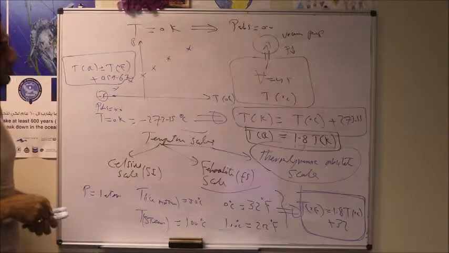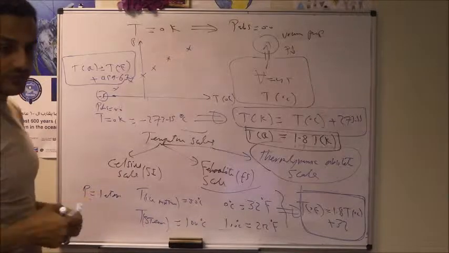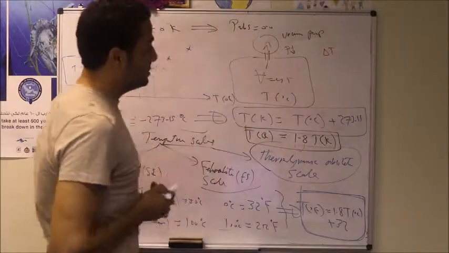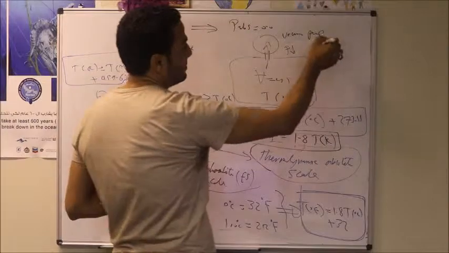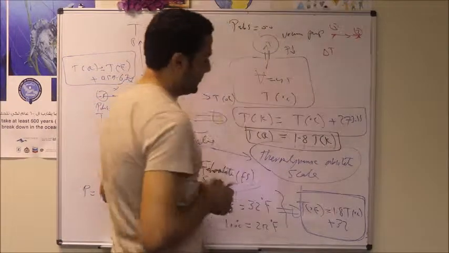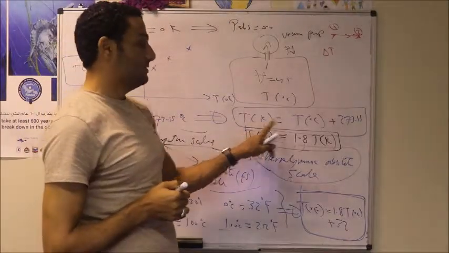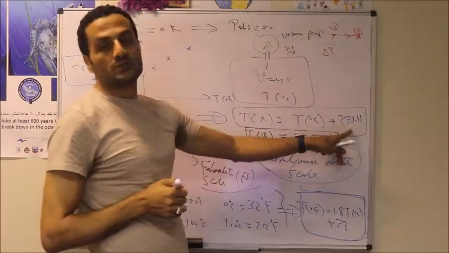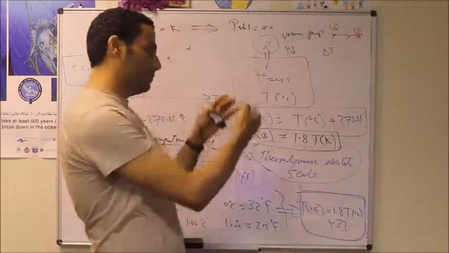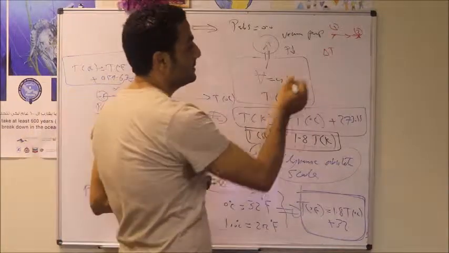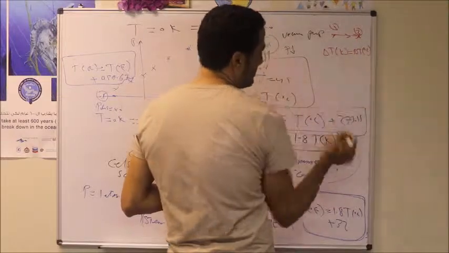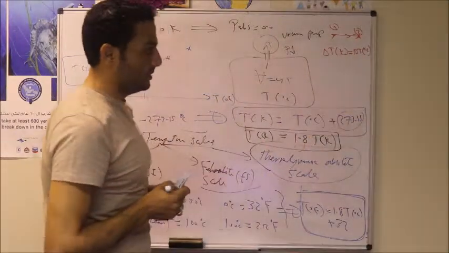And based on that, we can conclude with this, that we do have the temperature difference, delta T, when we do have a change. Let's say we do have a process or a change from state number 1 toward state number 2. So the temperature in Kelvin, T1 equals T1 in Celsius plus 273. T2 in Kelvin equals T2 in Celsius plus 273. If we just subtract the two equations, we'll see delta T in Kelvin is the same as delta T in degree Celsius, because we do have addition here, it will disappear.